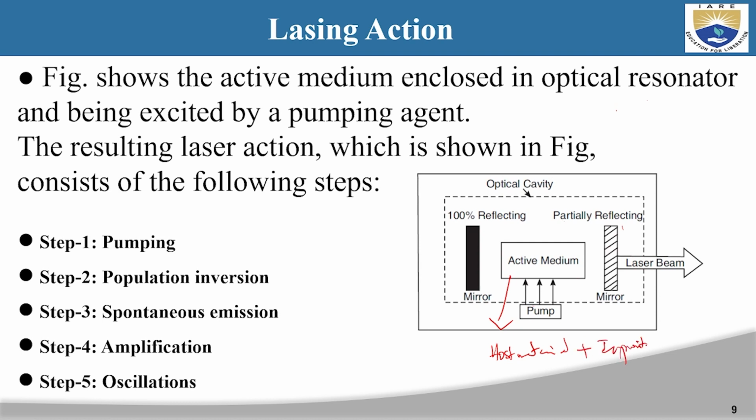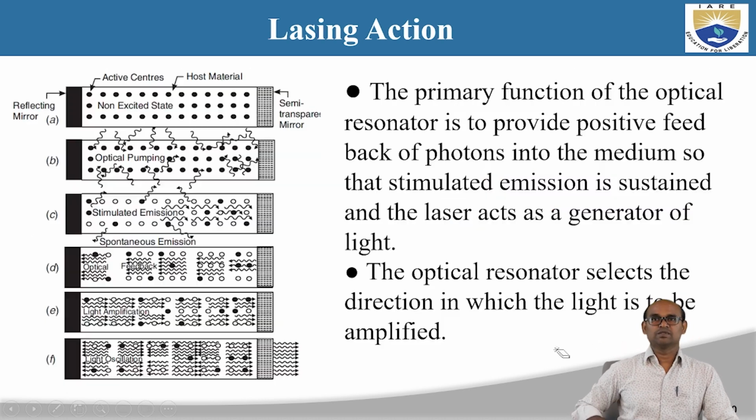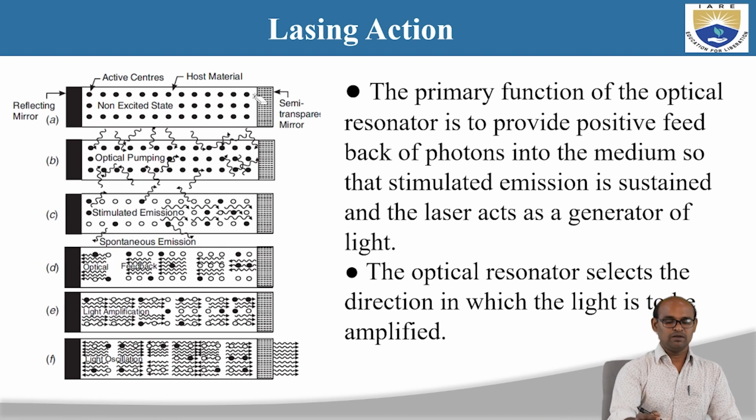Impurity atoms you can also call defects. So active medium is made up of 2 materials: the host material and impurity atoms. These 2 together are called the active medium. It is called active medium because that is where we are going to see all these steps. Here it is given pictorially to understand these 5 steps.